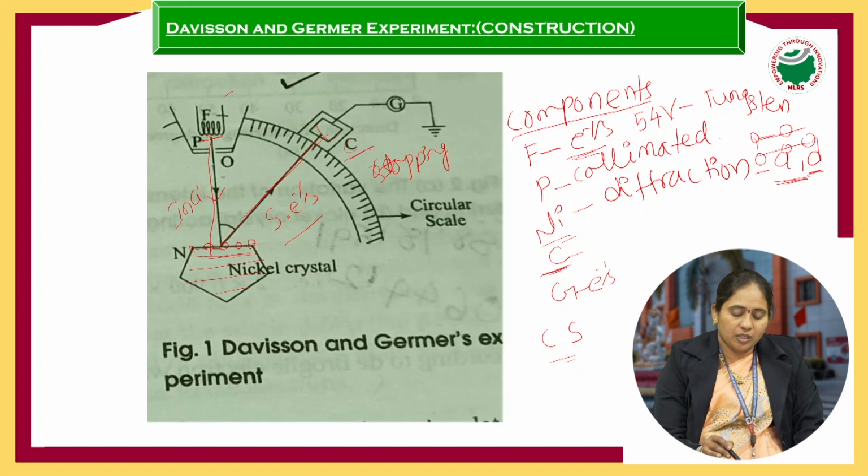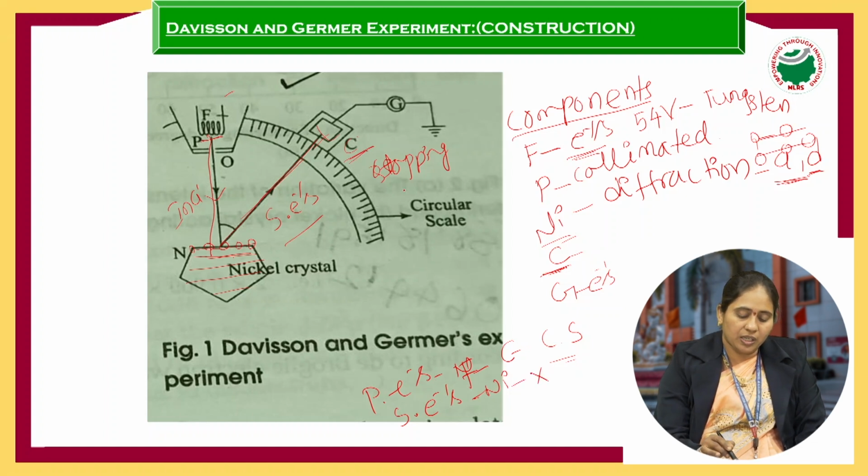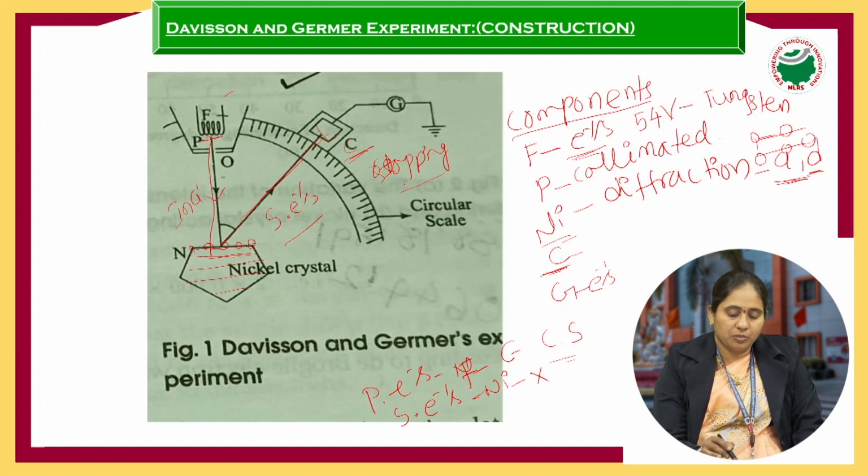So what is the meaning of retarding potential? The electrons coming from the filament are known as primary electrons. The electrons generated at the nickel crystal are known as secondary electrons. The collector allows only the primary electrons, not the secondary electrons. Why? Because the collector maintains the retarding or stopping potential. The stopping potential stops the electrons from the nickel crystal but allows the electrons from the filament.